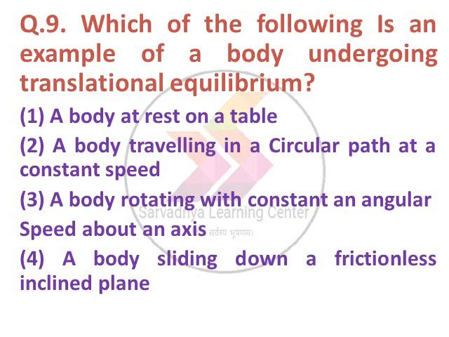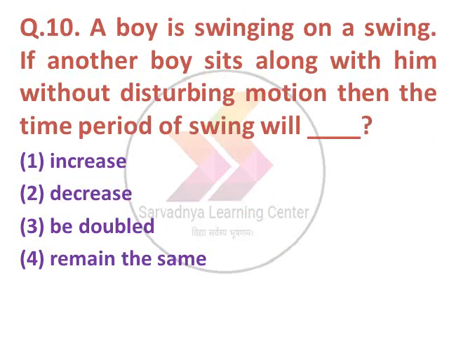Next question, which of the following is an example of a body undergoing translational equilibrium? Option 1 a body at rest on a table, option 2 a body traveling in a circular path at a constant speed, 3 a body rotating with constant angular speed about an axis, option 4 a body sliding down a frictionless inclined plane. The correct answer is a body at rest on a table. The option number 1 is correct.